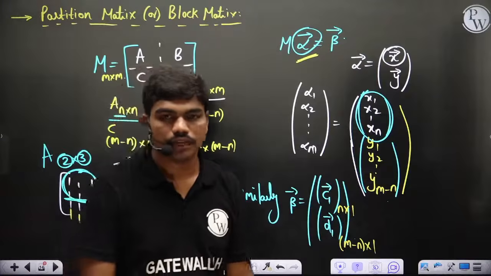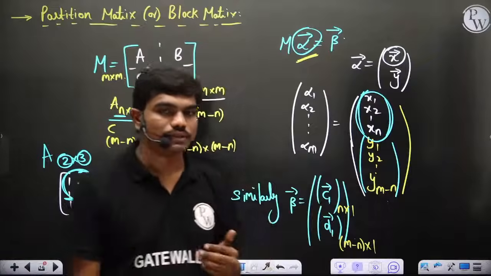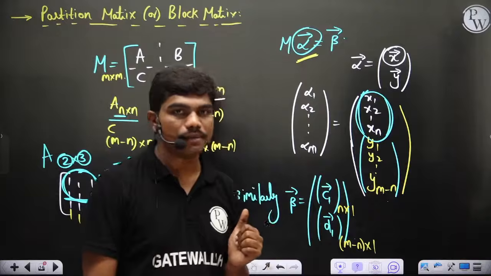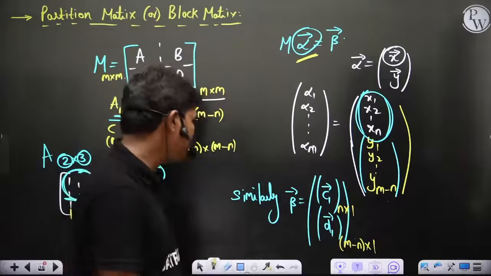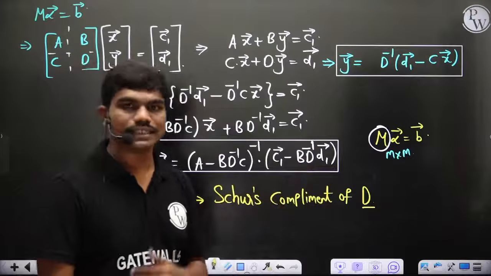That's why we have the advantage of dealing with partitioned matrices. Now, one important thing that comes up here is that a few times B comes out to be a symmetric matrix, which means B can be written as B transpose. When you use some properties of inverse and so on, things get simplified easily.